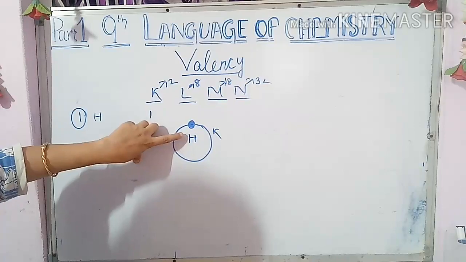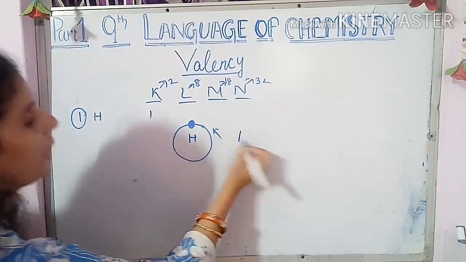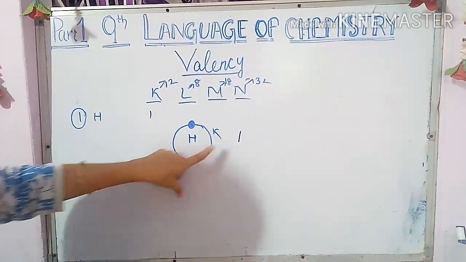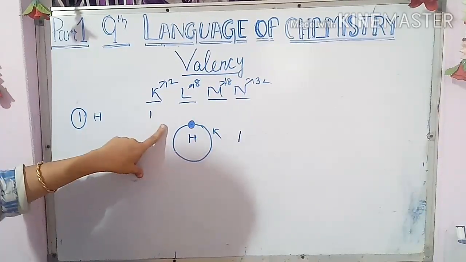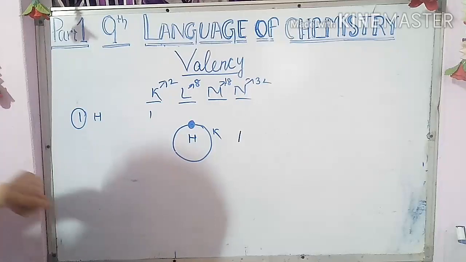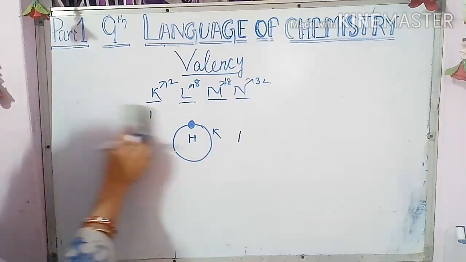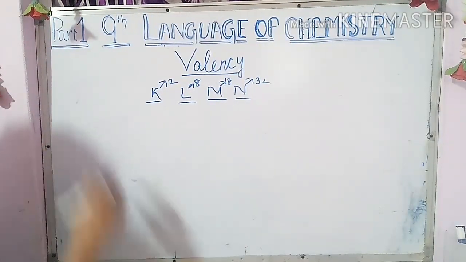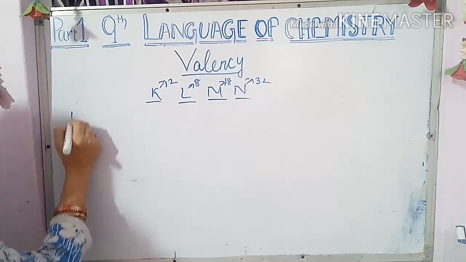That's why hydrogen has valency 1. Understood, children? In this way you have to calculate the valency of each element. Again I will tell you another example. Suppose you want to calculate lithium.